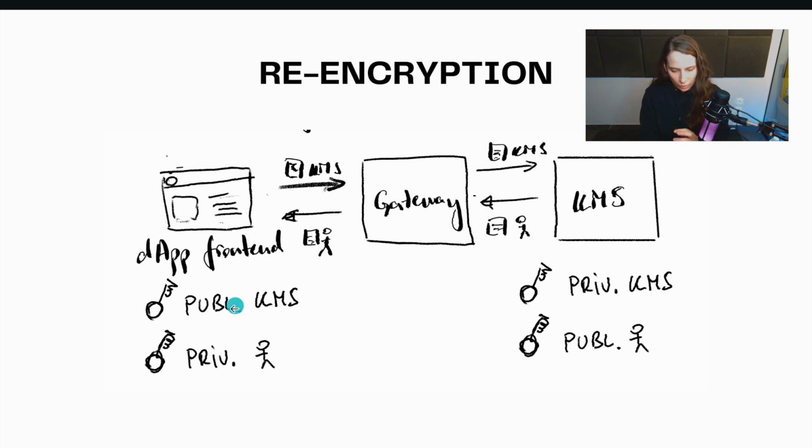We send the information from the front end, which is encrypted with the KMS, to the gateway, which relays it back to the KMS. The KMS unlocks it with the private key of the KMS and locks it with the public key of the user. Sends it back to the front end, and now the user can unlock it with its private key.